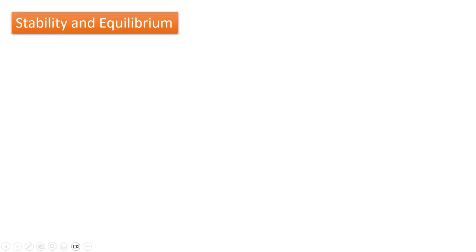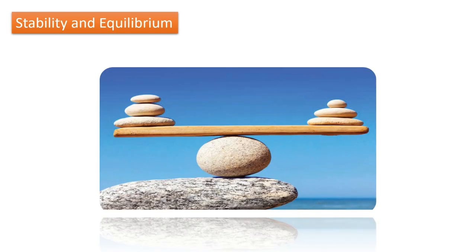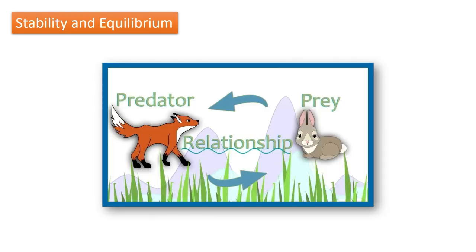A new dynamic concept is the concept of stability and equilibrium. Now, systems tend to have a state of equilibrium or stability when their behavior remains relatively constant. Equilibrium refers to a balanced state in which the system's variables or processes are in a steady state or reach a stable equilibrium point. This stability represents the system's ability to return to its original state or maintain its equilibrium despite disturbances.